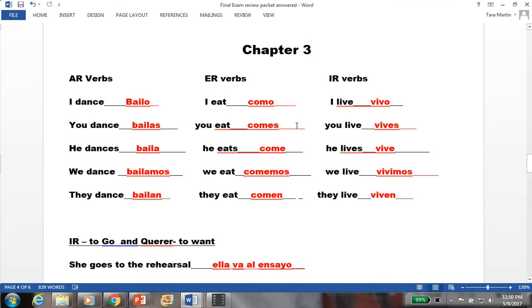If you look, there is no difference between ER verbs and IR verbs. The only difference is this one right here: the we eat, comemos, and we live is vivimos. This one has an EMOS, this one has an IMOS.